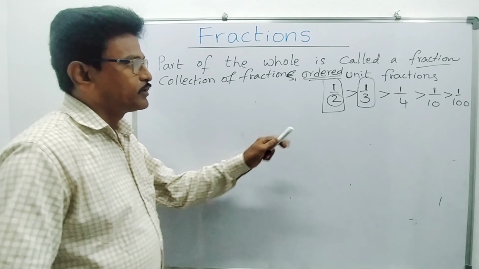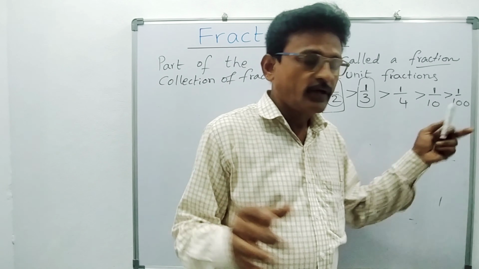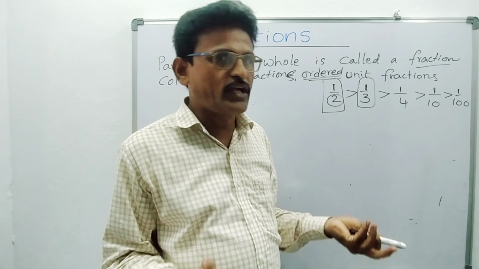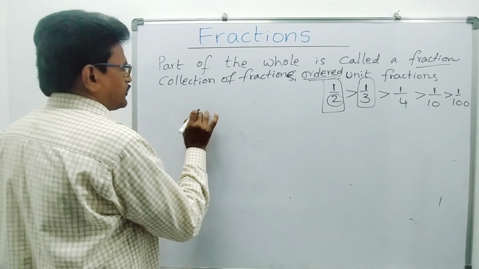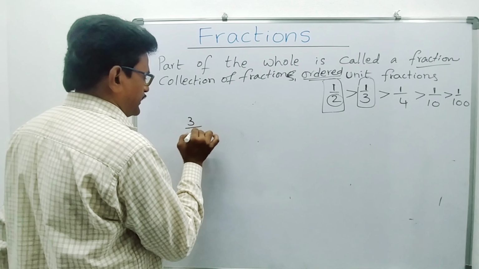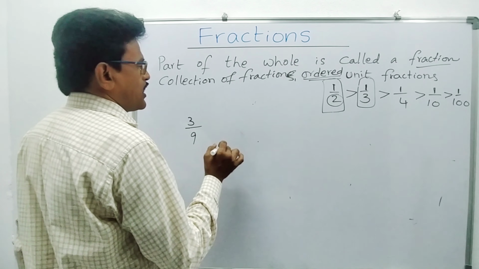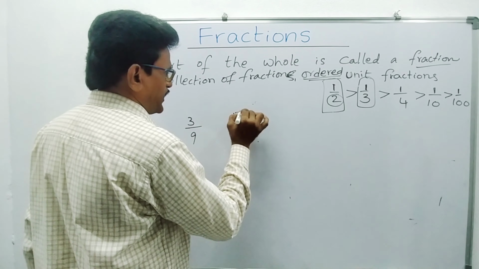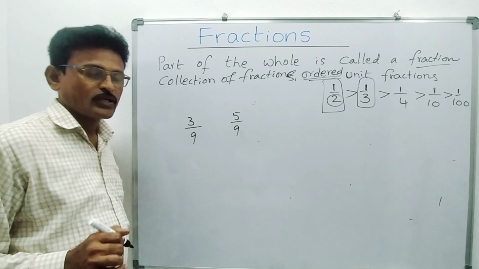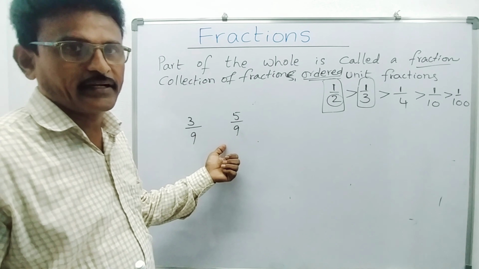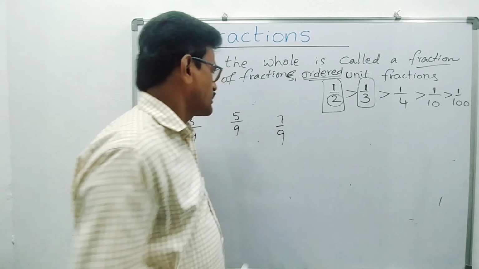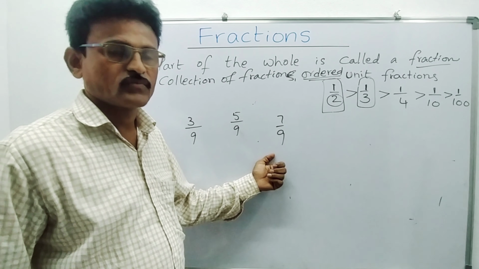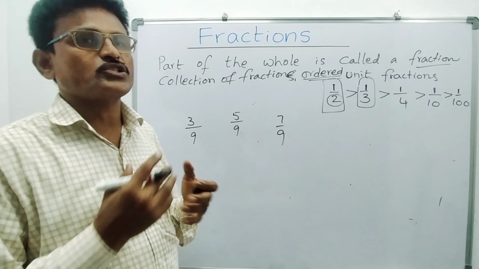Suppose 3 by 9, 5 by 9, and 7 by 9. Three fractions are there. Here we have to find which is bigger and which is smaller.